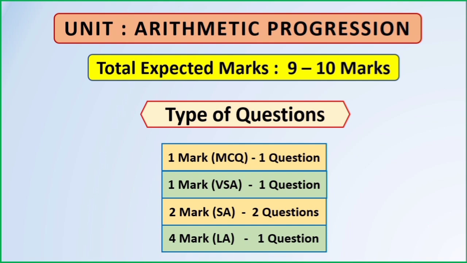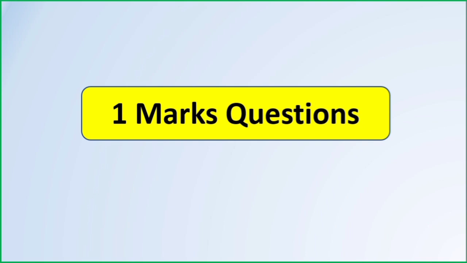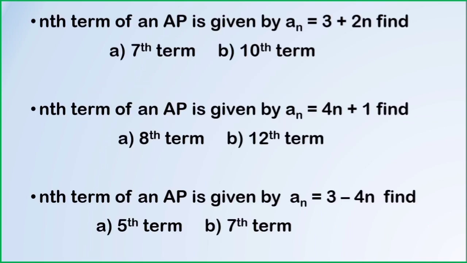This is analyzed based on the model paper released by the board. Students, we will check the 1 mark questions from the unit arithmetic progression. Before that, list down all the formulas which can be asked for 1 mark, and also important definitions like arithmetic progression. Try to understand the question, apply the concept and solve problems. Have confidence in yourself. Try to solve all the questions, discuss with your teachers, and arrive at the solution. This type of question has been asked in the exam many times.